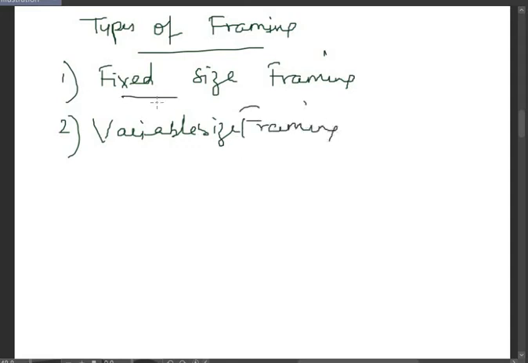By the name only we can understand that in fixed size framing, the size of the frame is fixed or constant. And in variable size framing, the size of the frame can be variable. We'll see the first one, that is the fixed size framing.